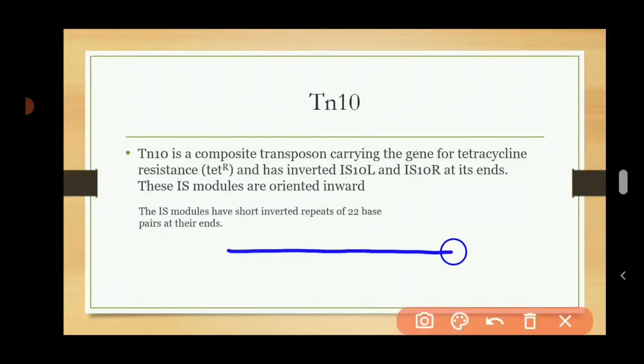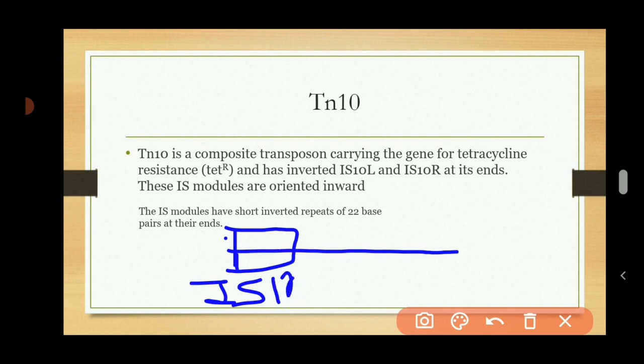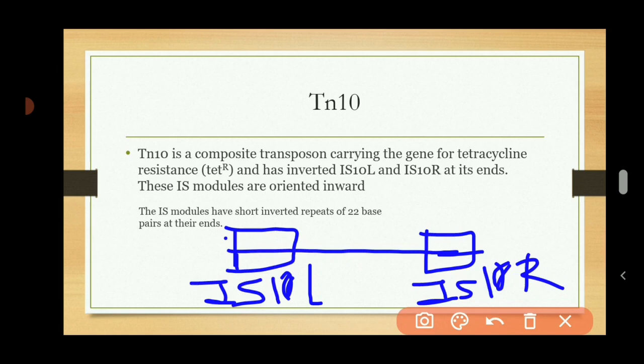So this is a gene, and here at both the ends IS elements are present. Here is IS10, and at this end IS10, that means left and right. These two IS elements are present, and in between them a tetracycline resistance gene is present.